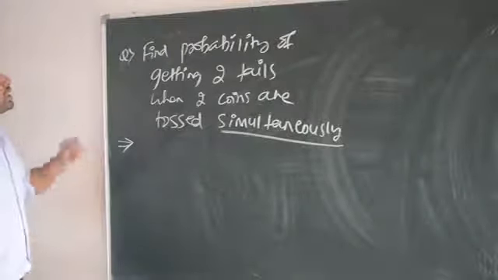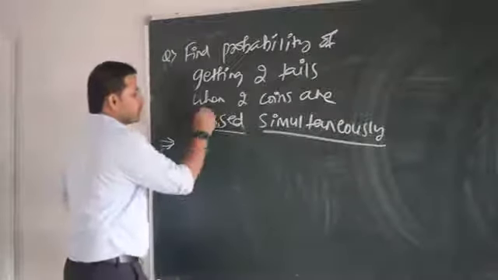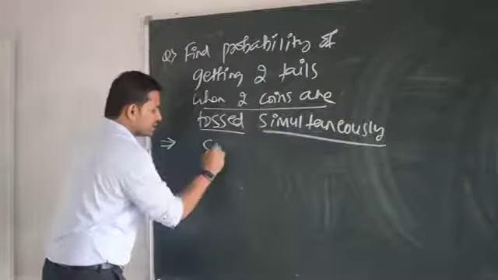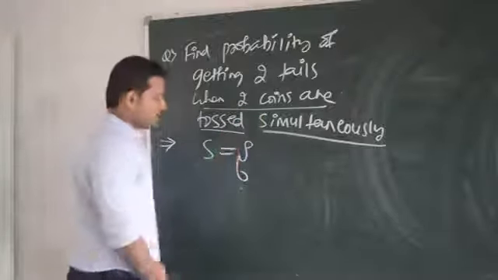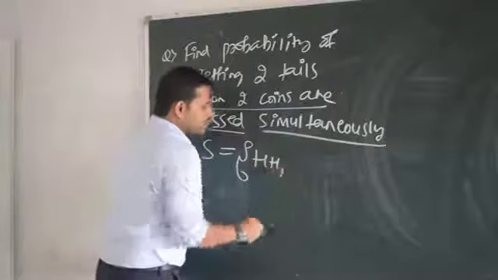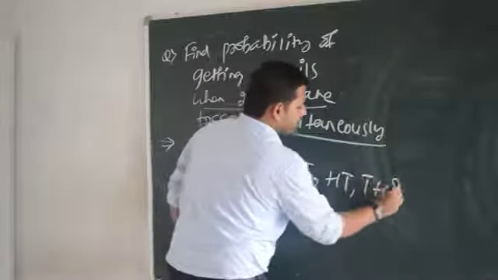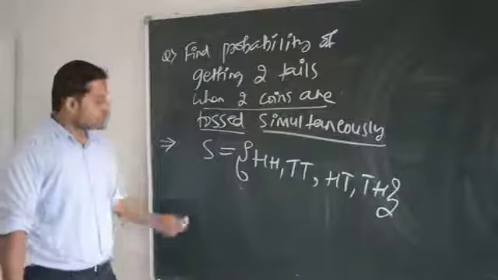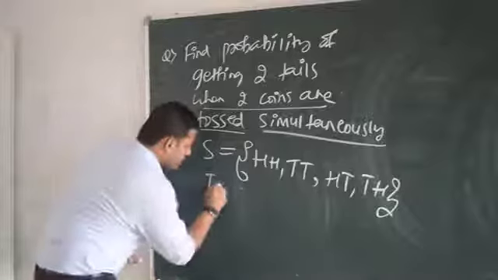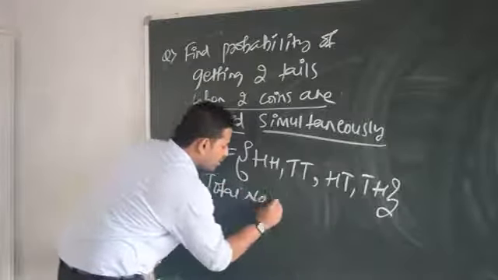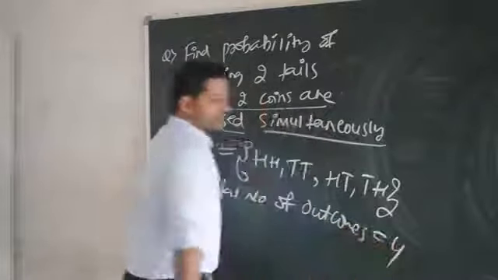Find the probability of getting two tails when 2 coins are tossed. First and foremost, first write the sample space. When 2 coins are tossed simultaneously, that means together, I may get head and head, I may get tail and tail, I may get head and tail, I may get tail and head. This is what I told you. What are the total number of outcomes here? 4. Yes or no? So total number of outcomes is equal to 4.